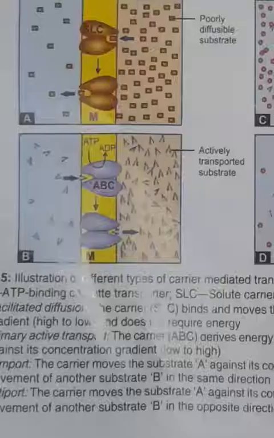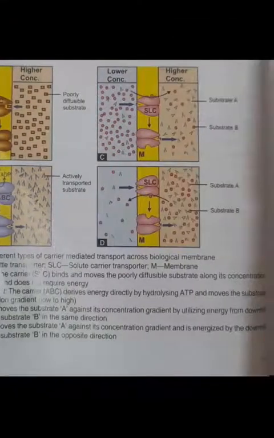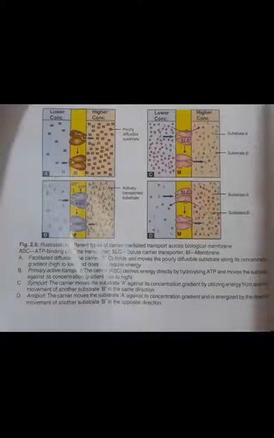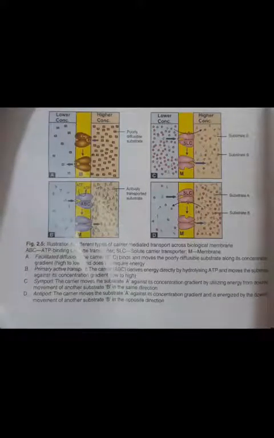So this is an example of specialized transport. In the first diagram, A is facilitated diffusion. The second diagram, B, is the primary active transport. C is the symport, in which both solutes are moving in the same direction, and the antiport, in which both solutes are moving in the opposite direction. So this is about the active transport.